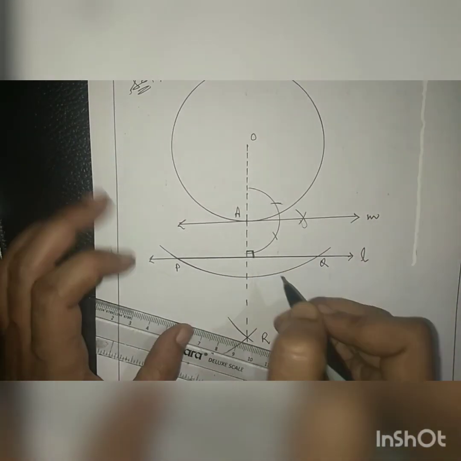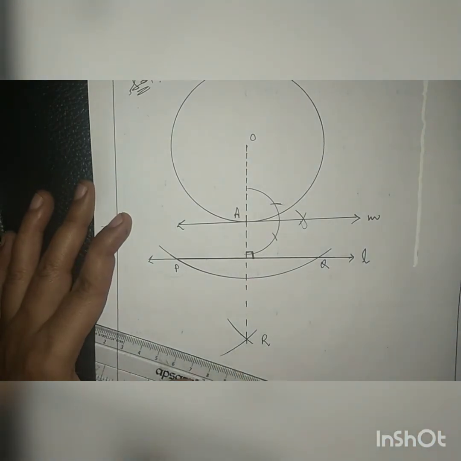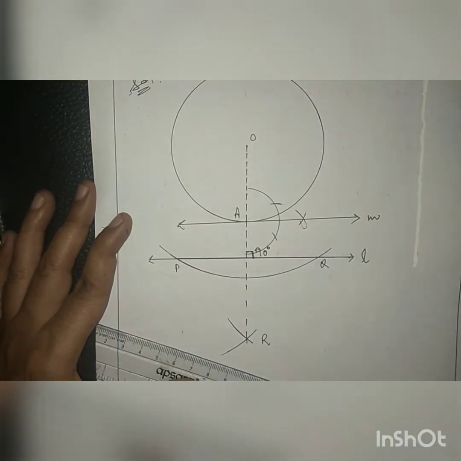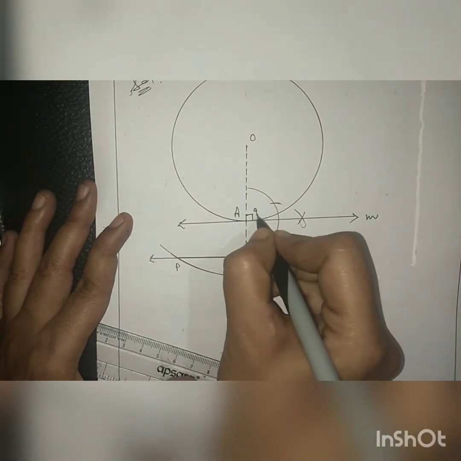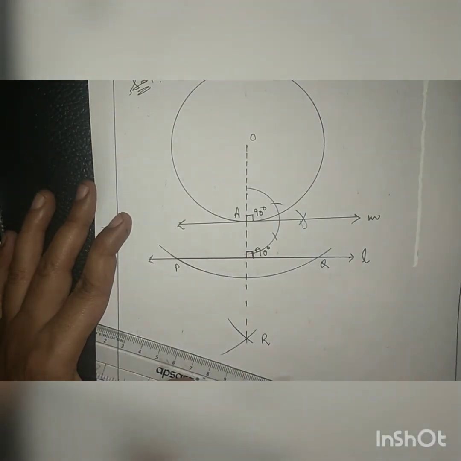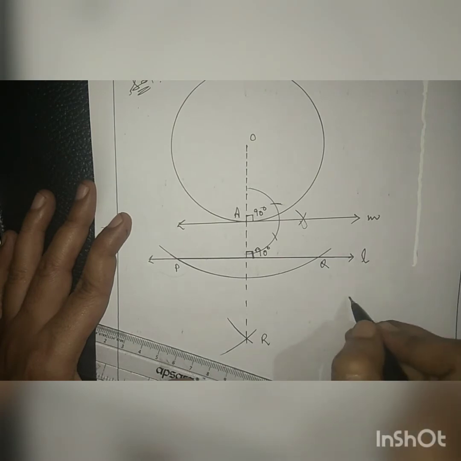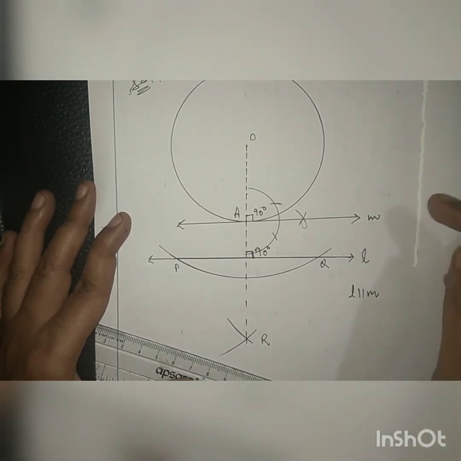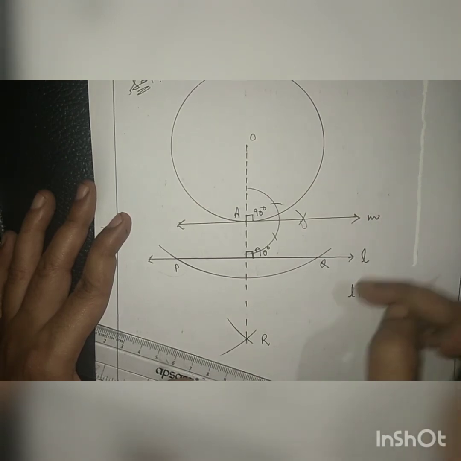Now listen, one thing. As we have drawn OR as the perpendicular bisector of this line L, this would be 90 degrees. The angle between the radius and tangent is also 90 degrees. Since both are corresponding angles, therefore L is parallel to M. As we have to draw a tangent parallel to the given line, L is parallel to M and M is the tangent, so M is the required line.